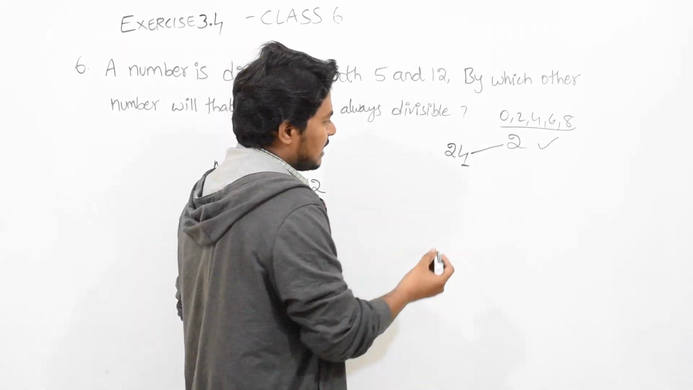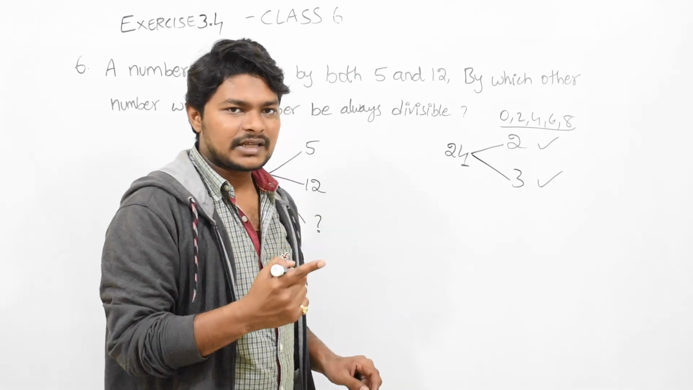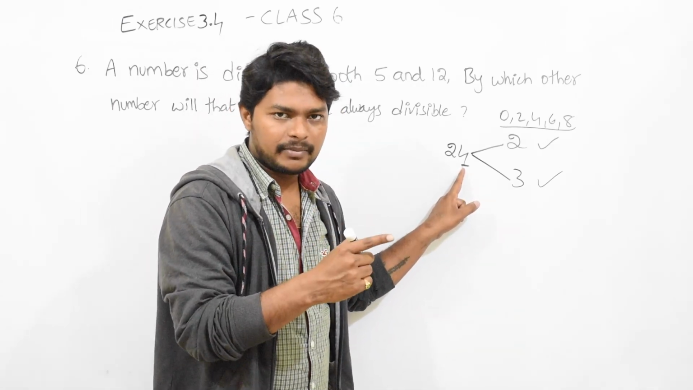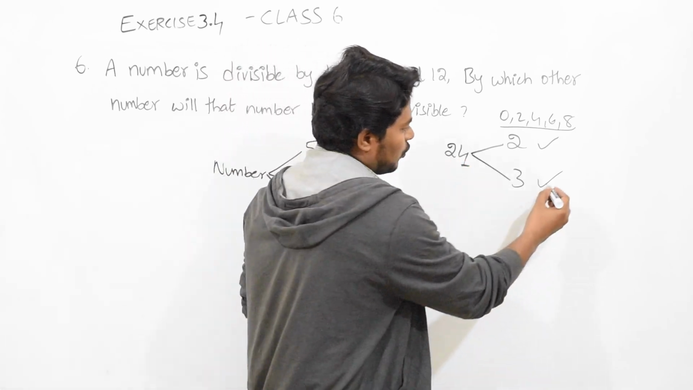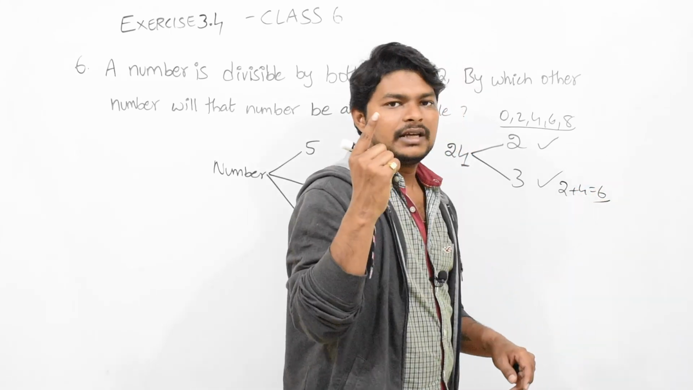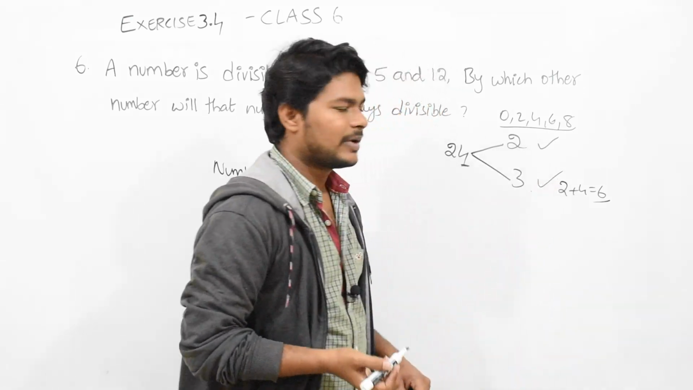Then is it divisible by 3? Obviously yes. What is the condition? The sum of the digits should be divisible by 3. Here 2 plus 4 equals 6, and 6 is divisible by 3, since 3 into 2 equals 6. So this is divisible by 6.